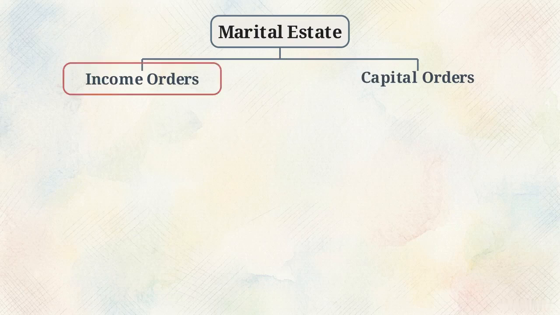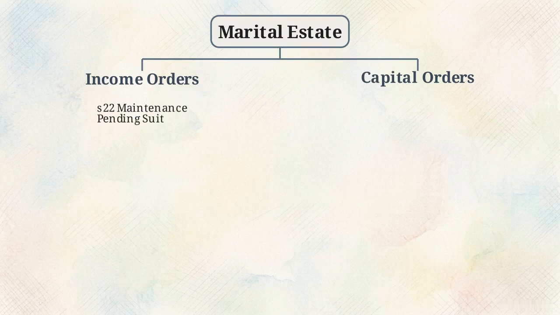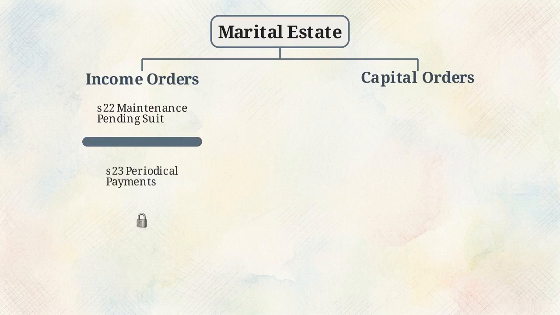Income orders address ongoing financial needs. Section 22 provides maintenance pending suit. This provides short-term financial support while the divorce proceedings are still active. For regular, ongoing maintenance post-divorce, the court issues periodical payments under Section 23. These payments end automatically if the recipient remarries or if either party dies.